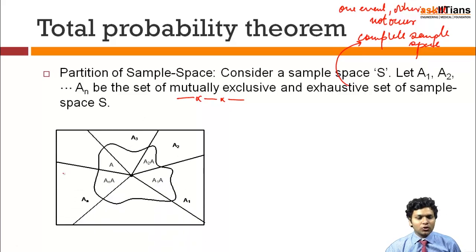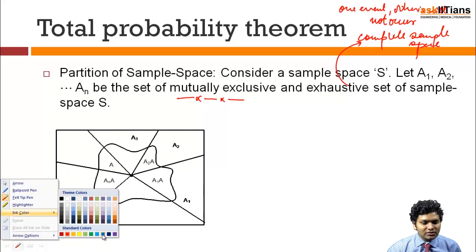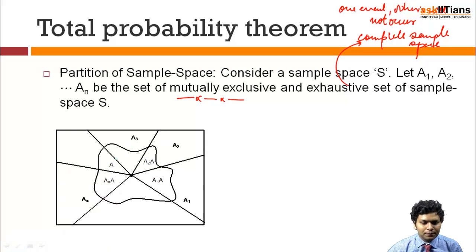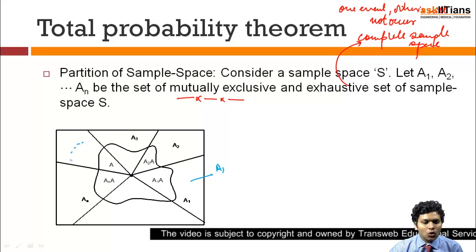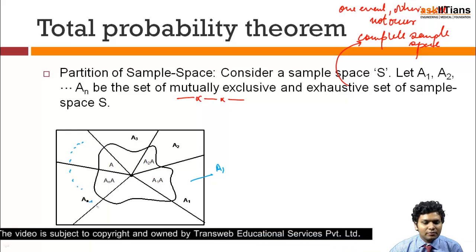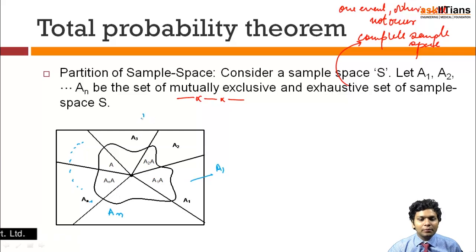So this is the pictorial representation of the total probability theorem. Let us understand what is exactly happening. Suppose I have taken this to be A1, this as A2, this as A3, and it goes on such that this becomes An minus 1 and the final one is An. What I have done is divide my complete sample space S into n events, which are defined by A1, A2, A3 till An.